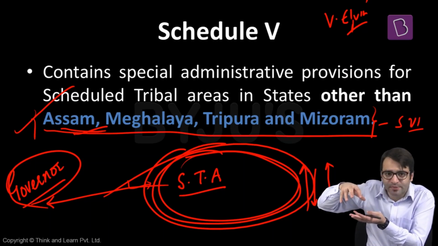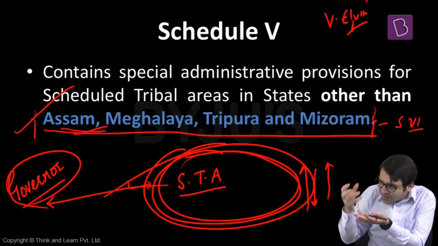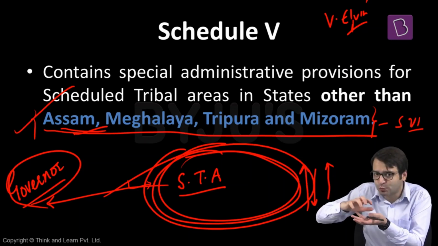Constitution says that the governor submits a report to the president, either annually or whenever the president asks, about what are the steps that have been taken for the administration of this tribal area. What are the steps that have been taken for the development of this tribal area? That is what Schedule 5 of the Indian Constitution talks about.